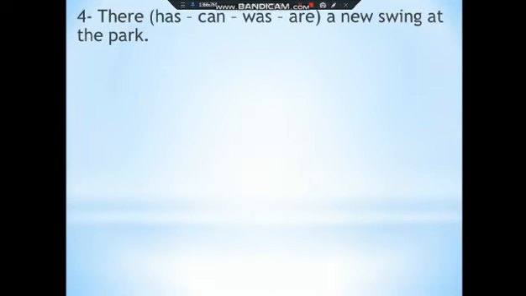Number 4. There has, can, was, are a new swing at the park. Here, a new swing is singular. It's only one swing, so I cannot choose are because are is for plural. So the only possible answer here is was. There was a new swing at the park.